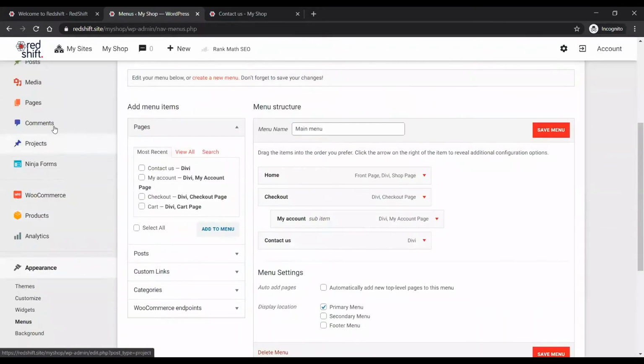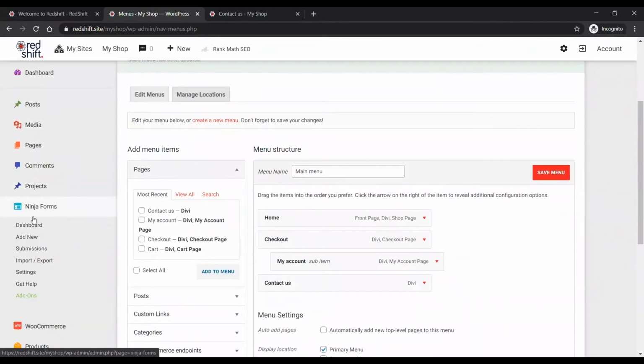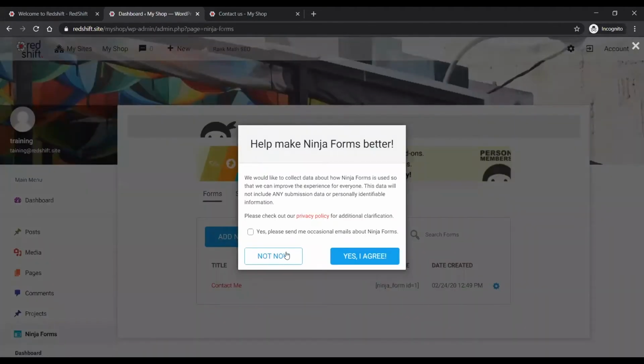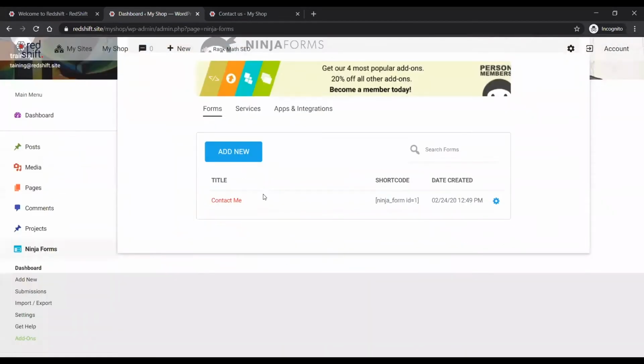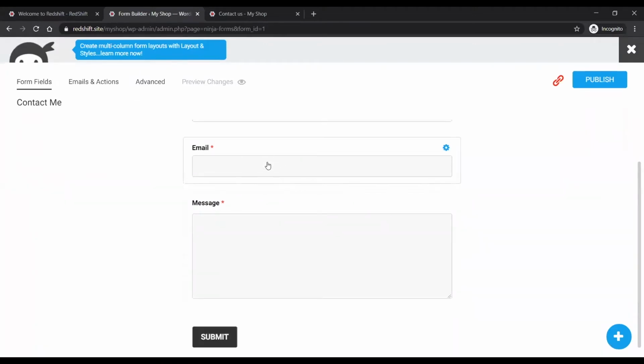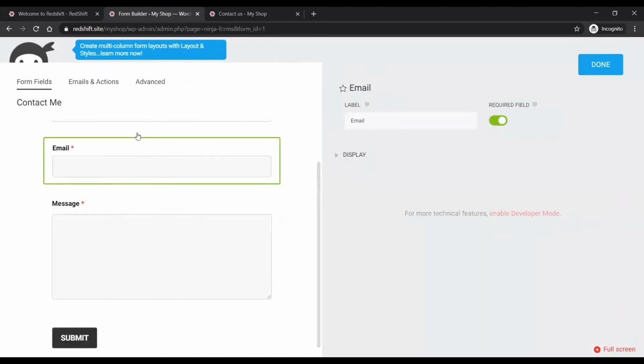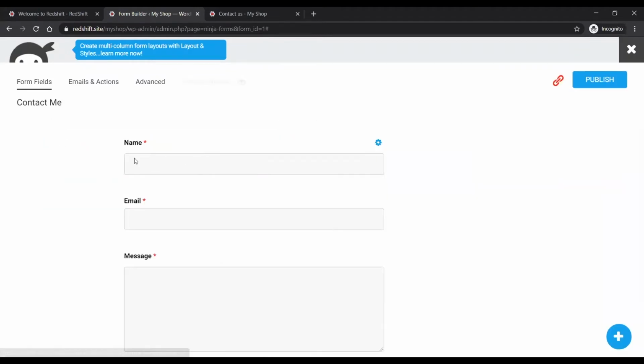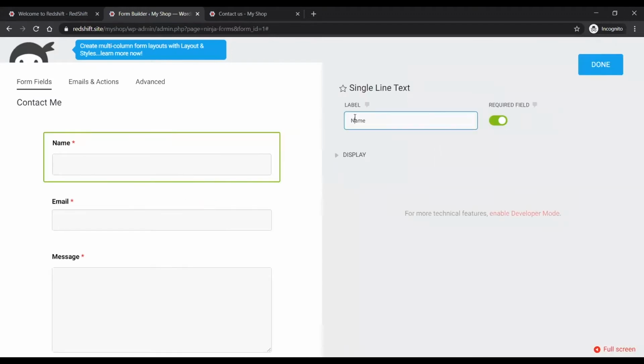What you will find in our sites as well, you have access to Ninja Forms, and if you just click on that, you will see there is a default contact me form. If you need to edit it in any way, you can come in and just click on the field that you want to edit, and you type in whatever changes you want to. So for example, you want full name. There we go.